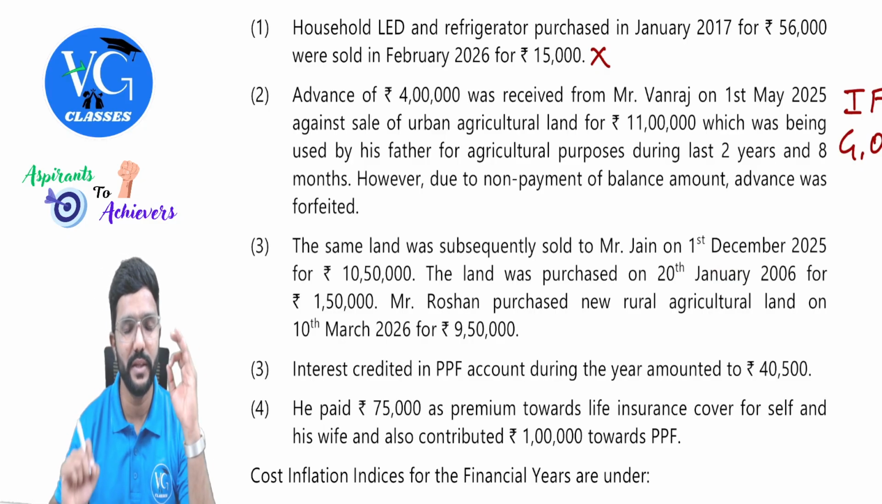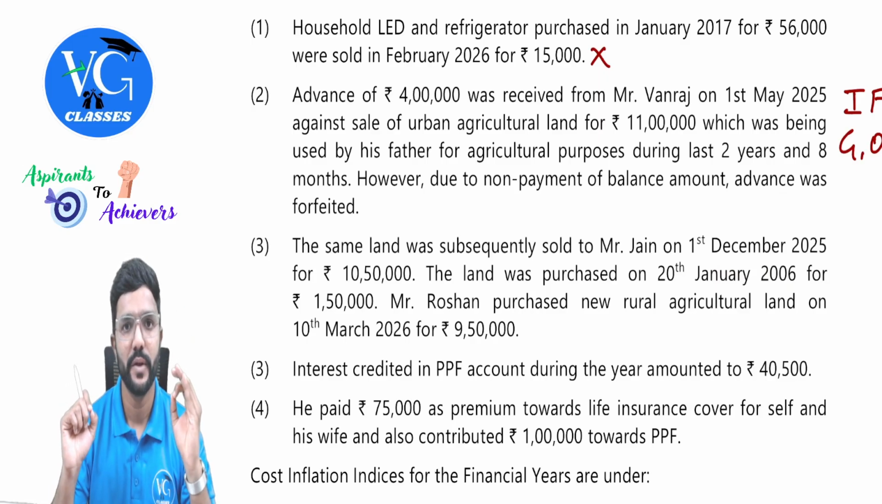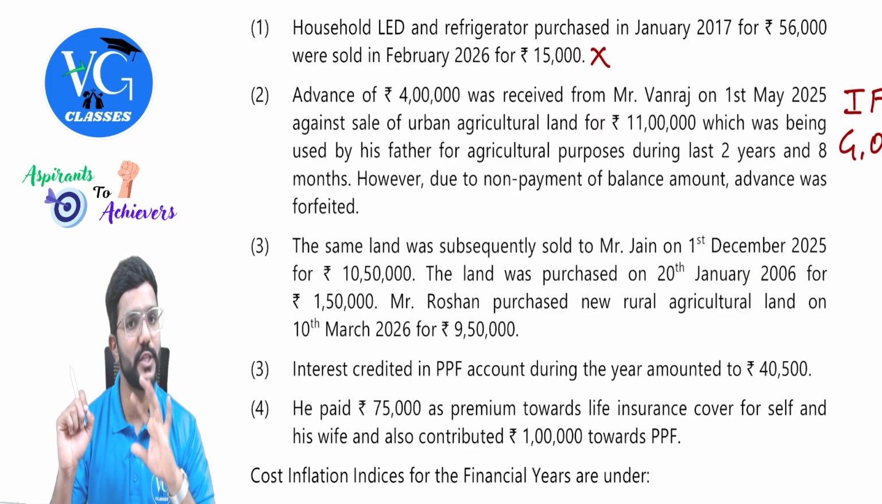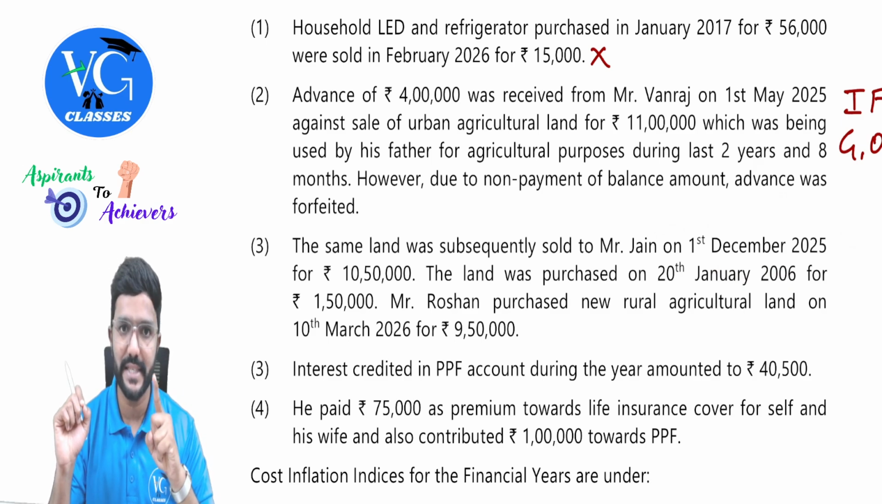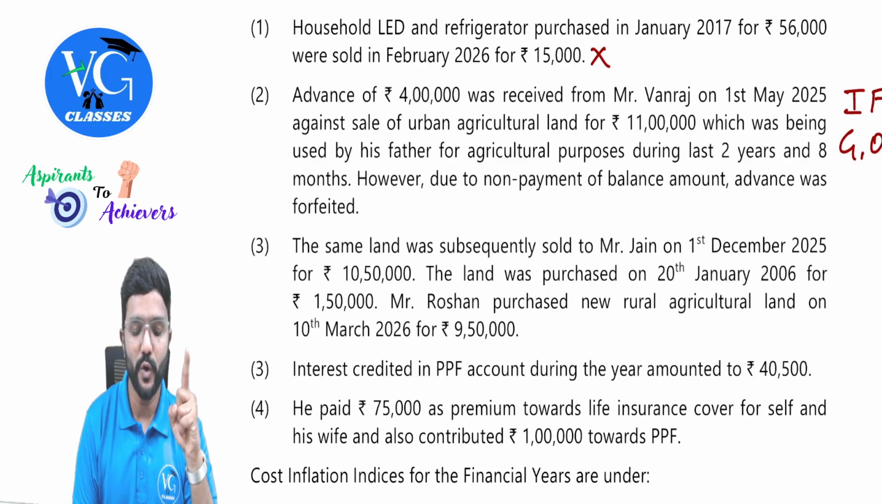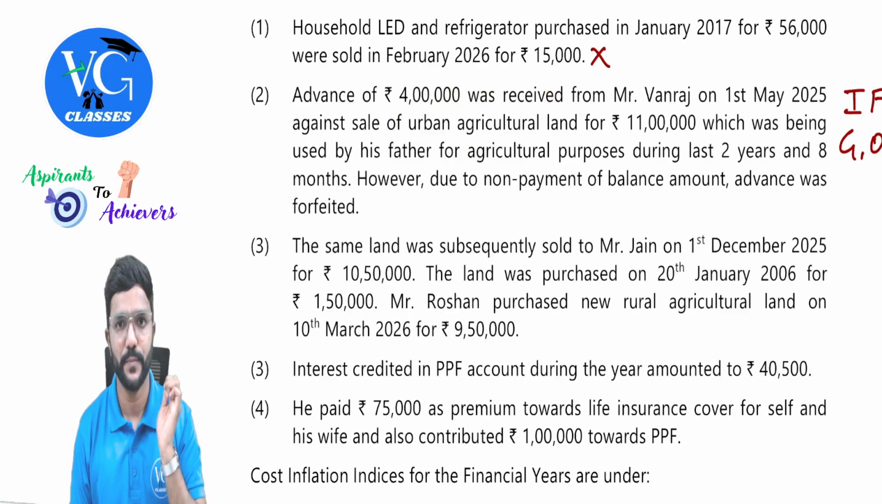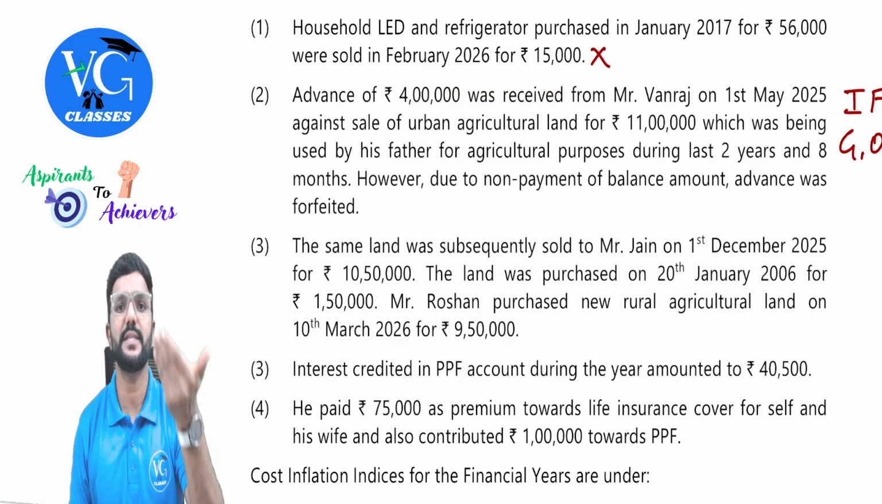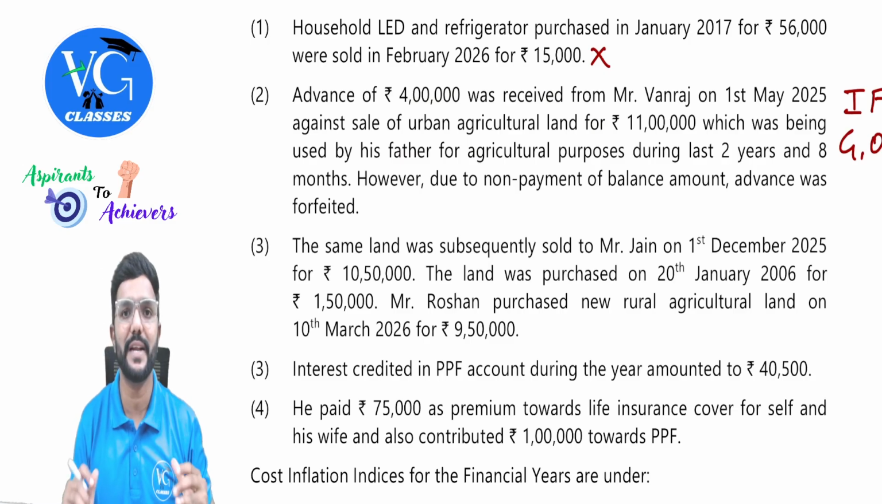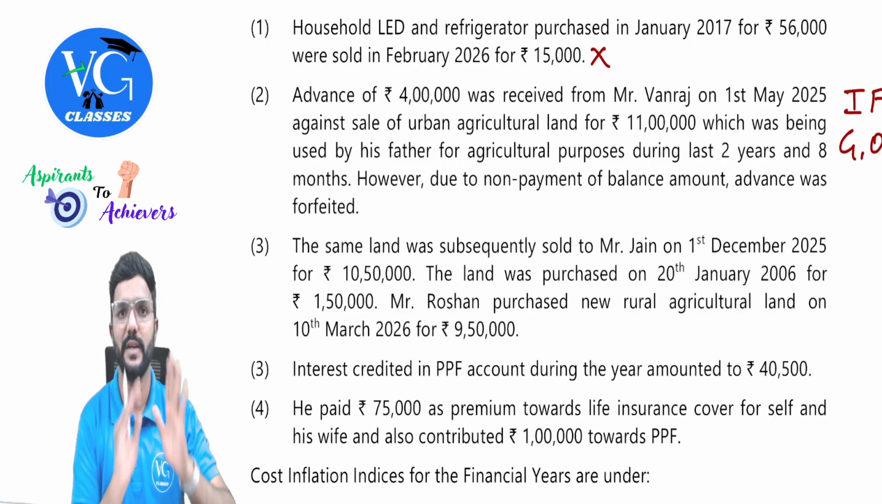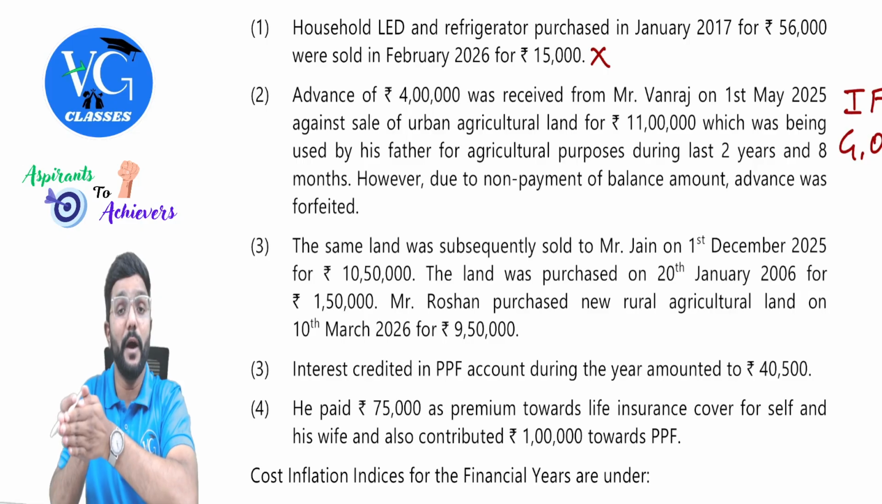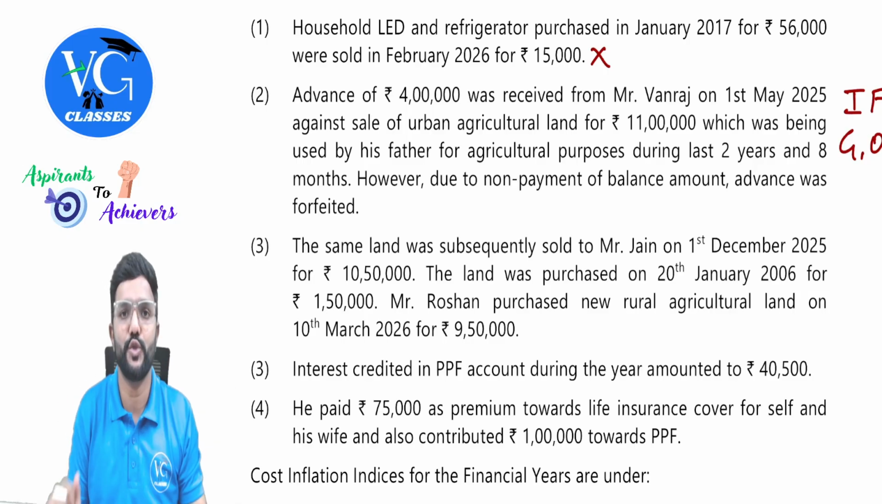Is that clear? But one thing to take care, please be careful. Rural agriculture land is not a capital asset, guys. But urban agriculture land is a capital asset. So when you have sold urban agriculture land, are we supposed to compute capital gains? Yes. But if I am ready to reinvest this amount within 2 years from the date of transfer into a new agriculture land, whether in rural area or in urban area, I can claim exemption.